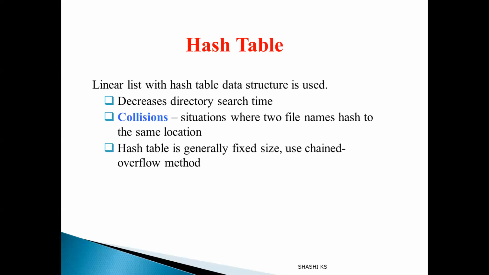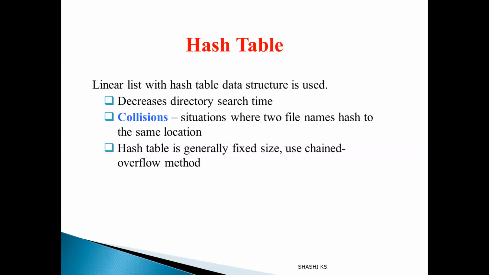File names are there, and pointers to the actual data blocks are also there. Along with that, to expedite the search time, we use the hash table data structure. The hash function is applied on the file name and a hash value is produced. That hash value is entered into the hash table. This hash value contains a pointer pointing to the file name on the linear list, and that file name in turn contains a pointer to the actual data block on the disk. Just try to visualize: here we are maintaining a linear list which contains file names as well as pointers to the actual data blocks on the disk.